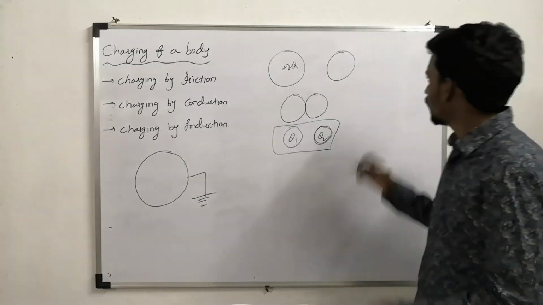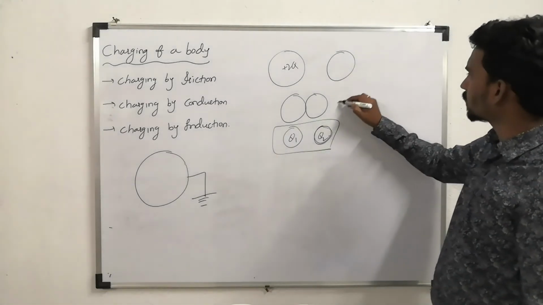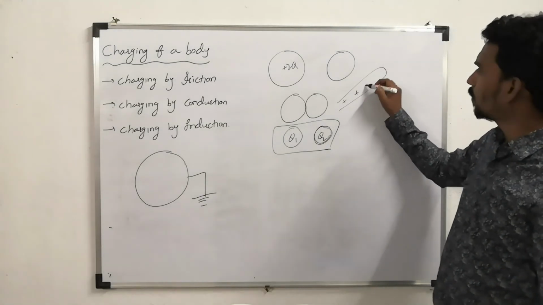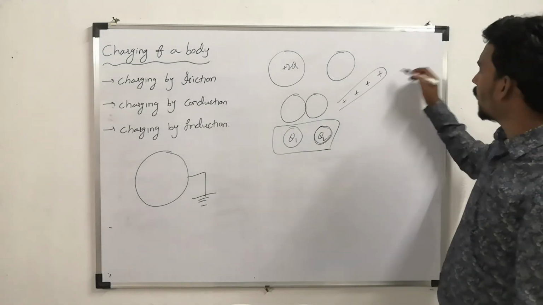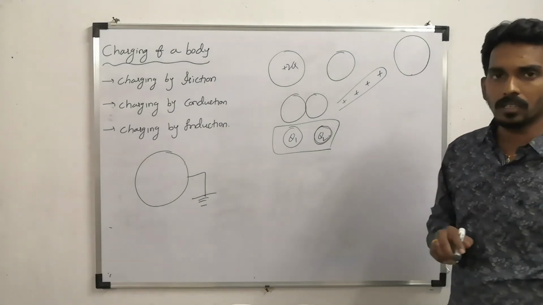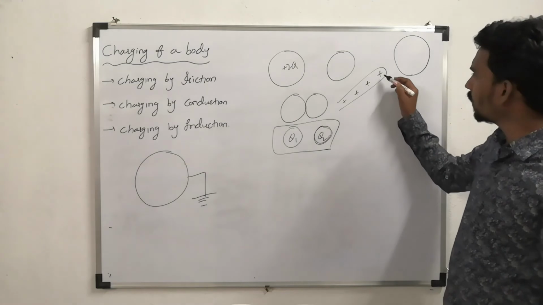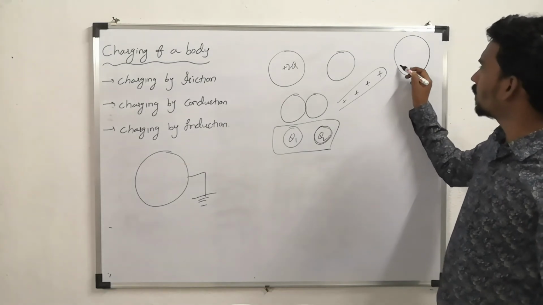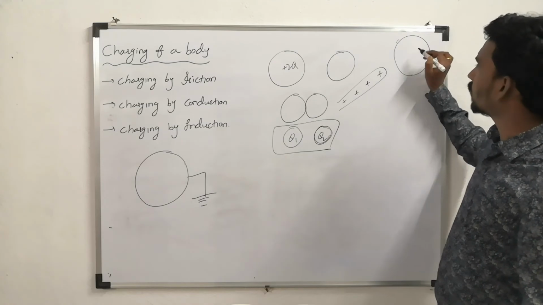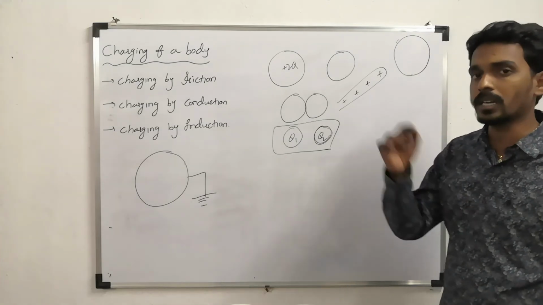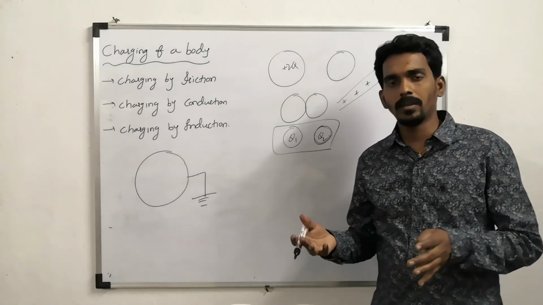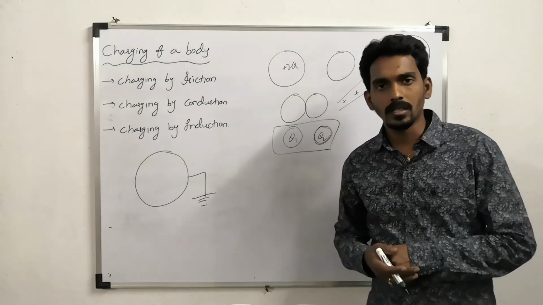Now what you do is, you take one charged body. Let's take this charged rod as positively charged, and you take it near another uncharged body. When you take this charged rod near one uncharged body, then inside this body, whatever protons and electrons are there, as we concluded earlier, between similar charges there is a repulsion force, and between opposite charges there is an attraction force.